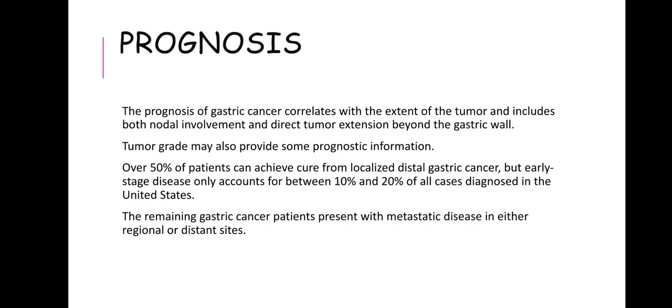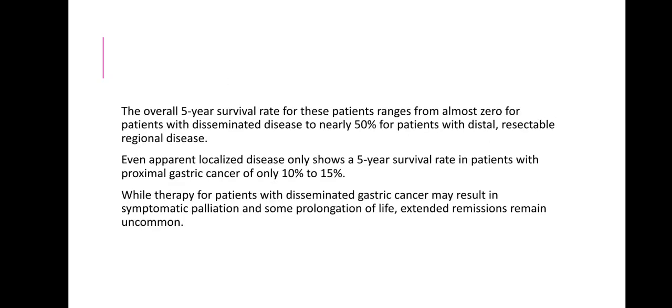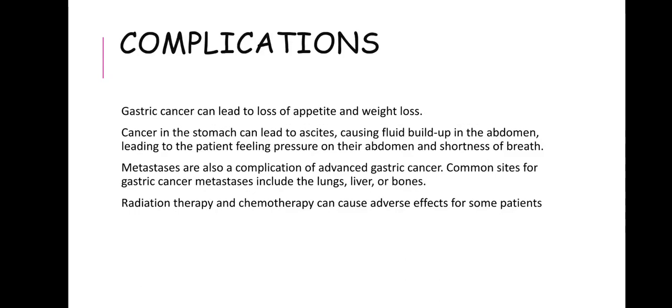The remaining gastric cancer patients present with metastatic disease in either regional or distant sites. And the overall 5-year survival rate for these patients ranges from almost zero for patients with disseminated disease to nearly 50% for patients with distal resectable regional disease. Even apparent localized disease only shows a 5-year survival rate in patients with proximal gastric cancer of only 10 to 15%. While therapy for patients with disseminated gastric cancer may result in symptomatic palliation and some prolongation of life, extended remission remains uncommon.